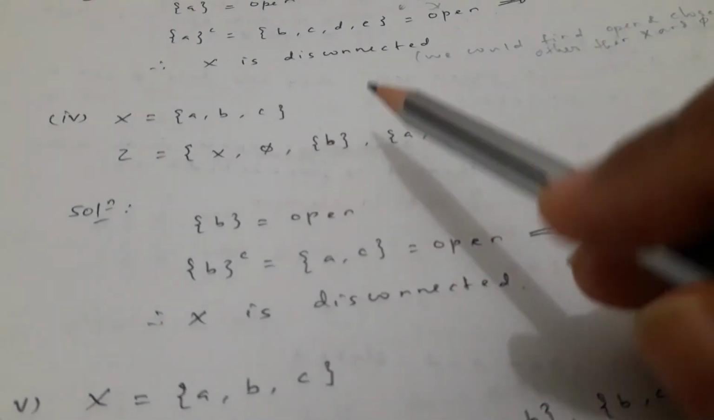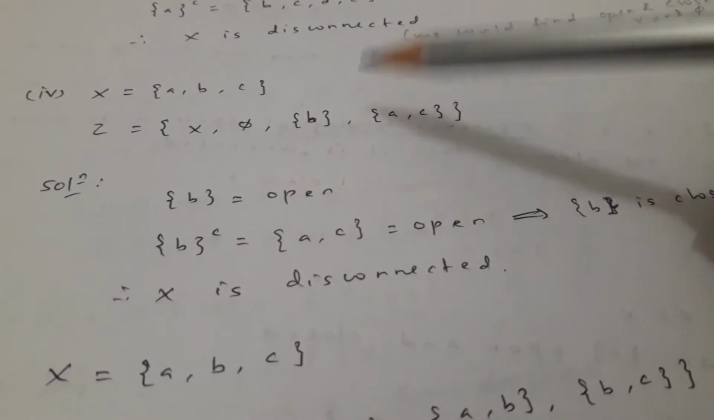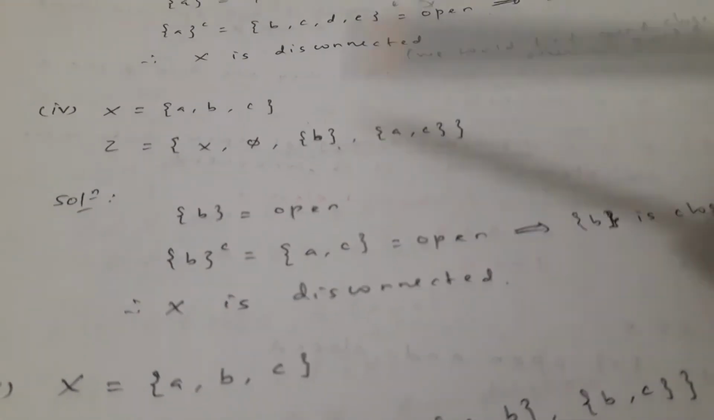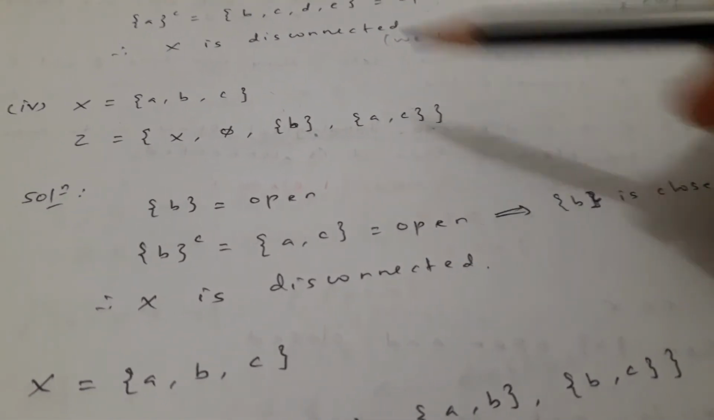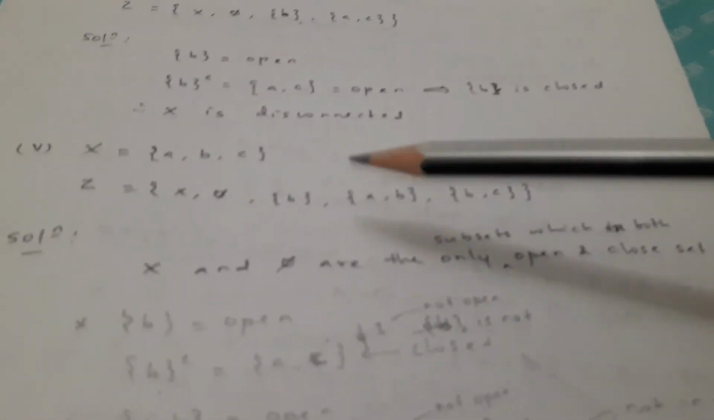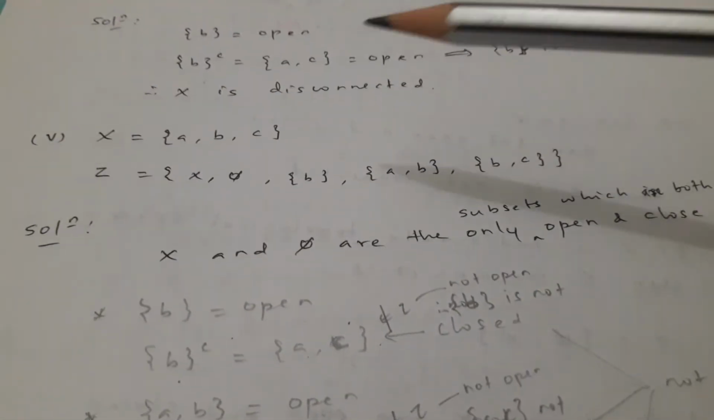Let's see another one: X equal to A, B, C, and tau is equal to X, pi, B, A C. See here, B is open, and the B complement will be A, C, which is also open in tau, therefore B is closed as well, therefore X is disconnected. This is because of that lemma, another definition of connected.